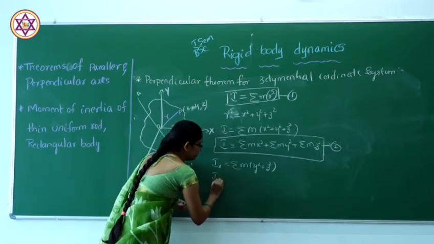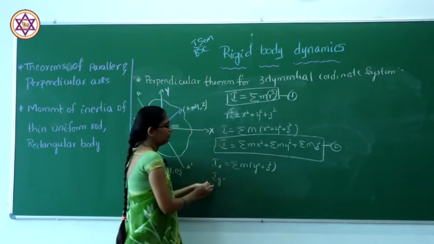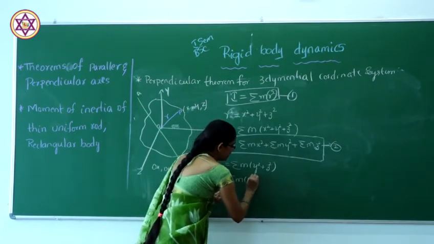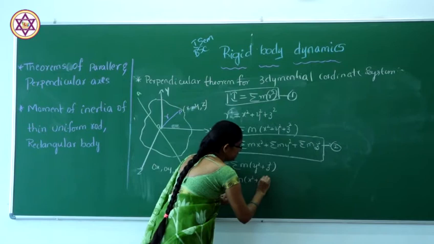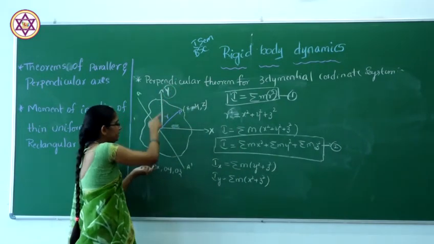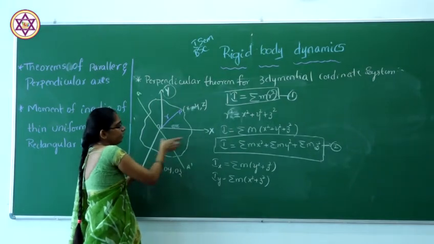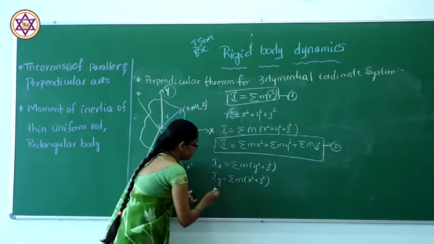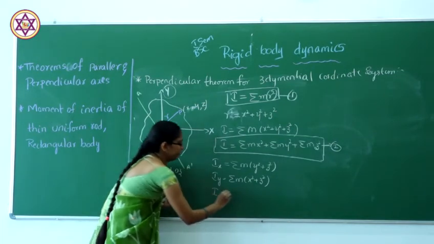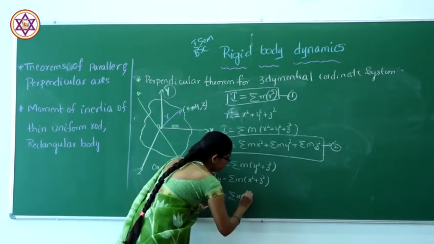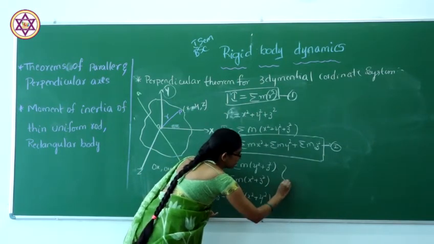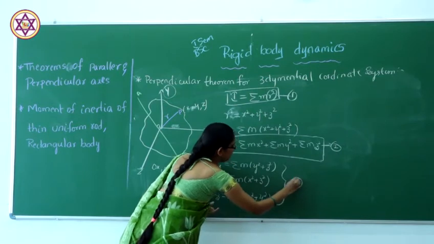Similarly, the moment of inertia about y is given by the sum of m times x square plus z square. Similarly, the moment of inertia about the z axis is given by the sum of m times x square plus y square. This is our equation 3.